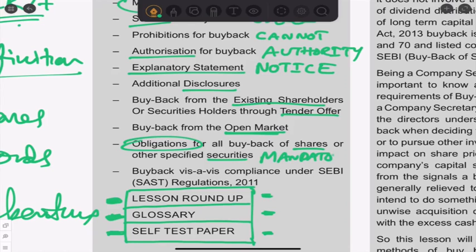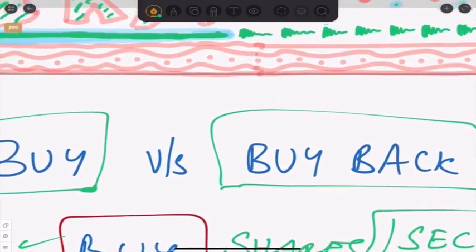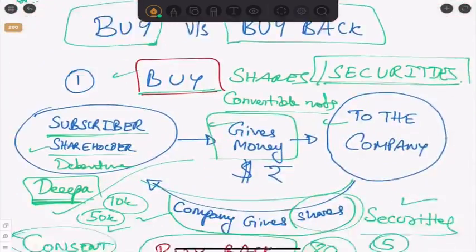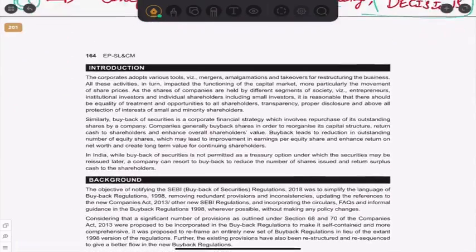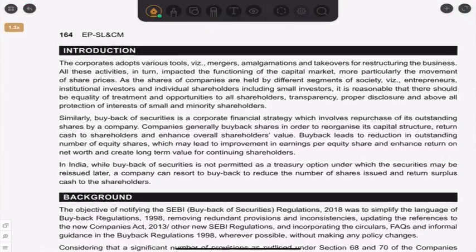These things are very, very interesting, and when we study them now, tomorrow when we work as a CS, our concepts will be clear. And what is buyback compliance under the SEBI SAST regulations? All this we are going to be studying. As I told, I already explained all this to you. Now let us go through the study material in detail.